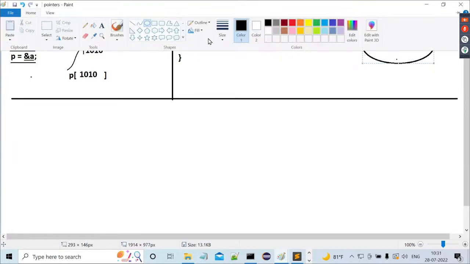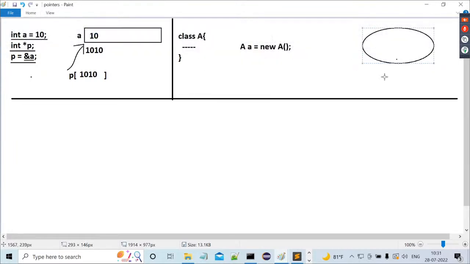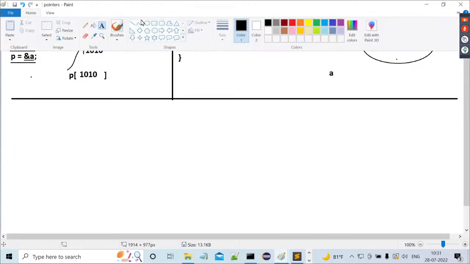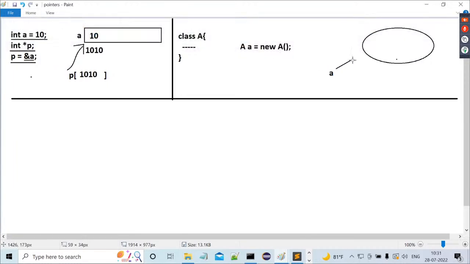This block of memory is nothing but the object. And this block of memory is referred to by a variable. That variable is a. The variable a is referring to this block of memory. That's it. This is what happens internally.